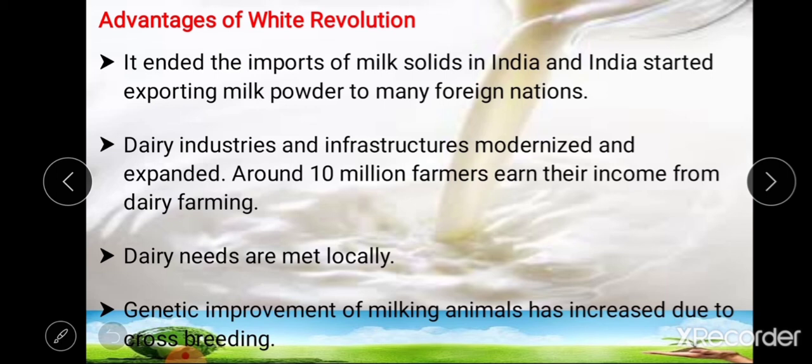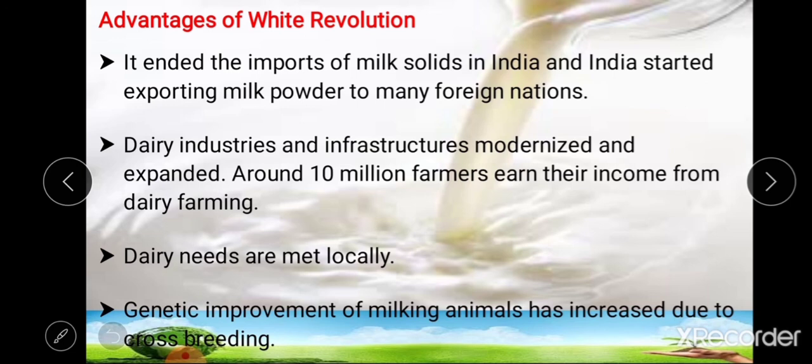Second advantage, that is dairy industries and infrastructure were modernized and expanded. Due to white revolution there is expansion of different dairy industries and modernization in dairy infrastructure, and around 10 million farmers earn their income from dairy farming. This is another advantage of white revolution.